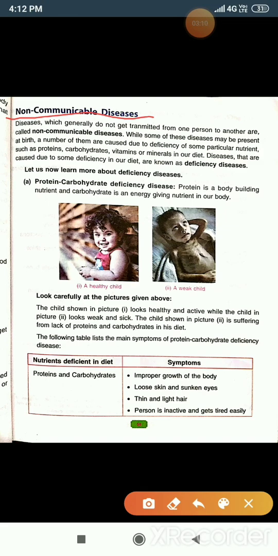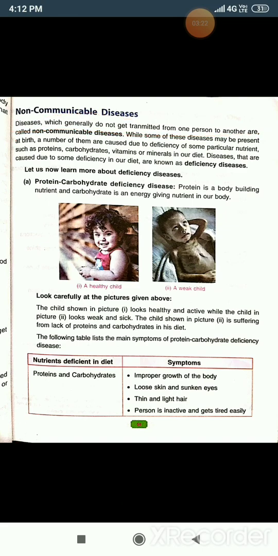Diseases which do not get transmitted from one person to another are called non-communicable diseases. Again, I am going to repeat it: diseases which do not get transmitted from one person to another are called non-communicable diseases.